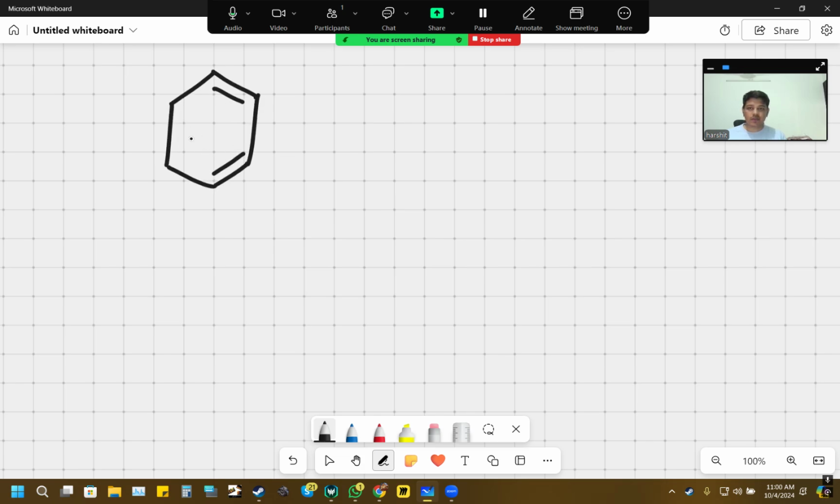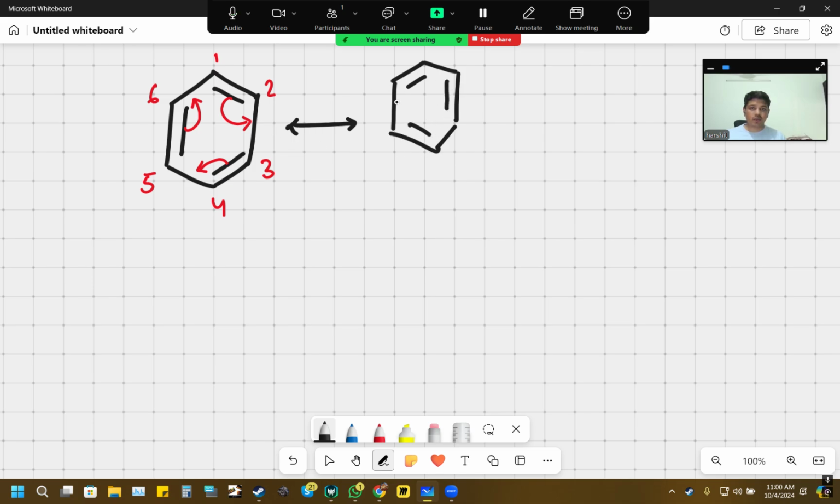What ends up happening is, due to the planar structure of benzene, this double bond shifts. Let's name the carbon atoms again. So 1, 2, 3, 4, 5, and 6. This shifts to the double bond between 2 and 3. And likewise, this carbon atom will now have greater valency, so this causes this bond to shift, and similarly causes this bond to shift. As a result, what you end up getting is a resonating structure, also called the Kekulé structure, based upon the name of the person who discovered this phenomenon. So this is the structure which we get in case the double bond comes about between 2 and 3.